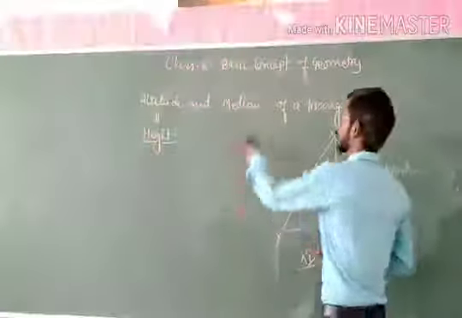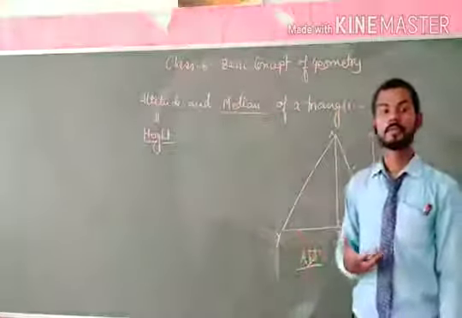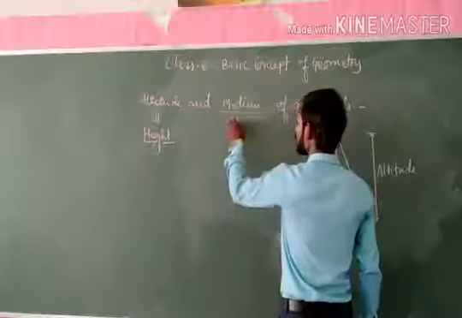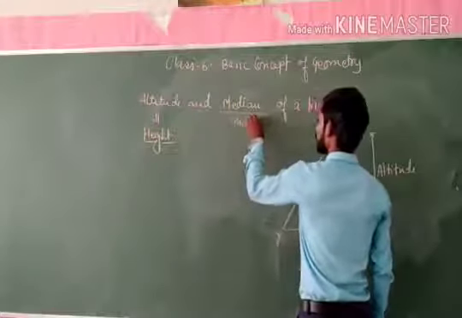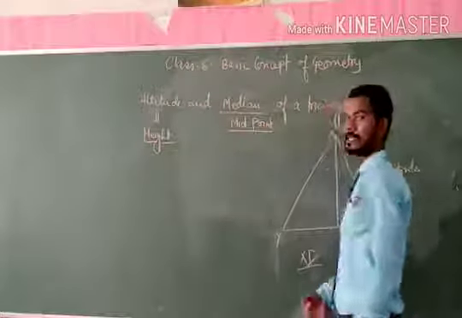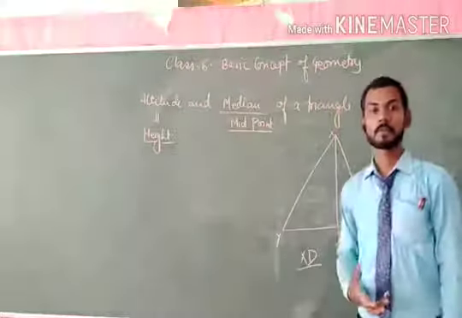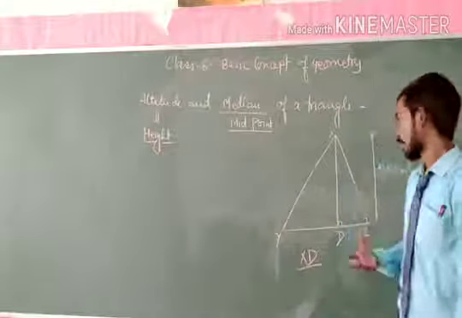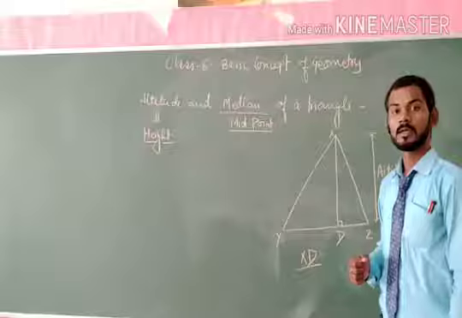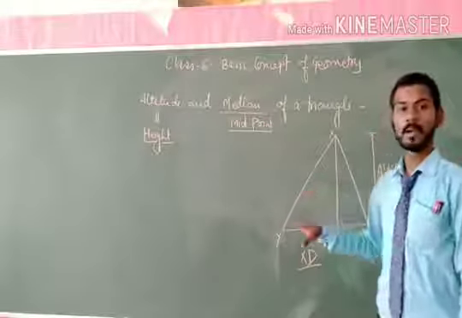Now let us see the next one, the median of the triangle. What do you mean by the median? The meaning of the median is midpoint. That means a line segment which divides any side of the triangle into two equal parts.